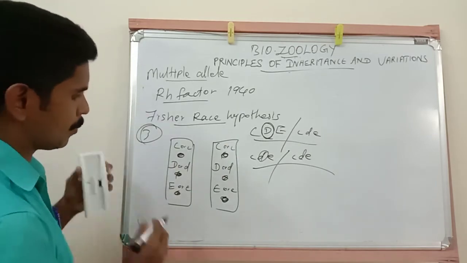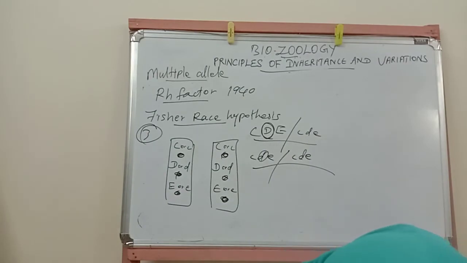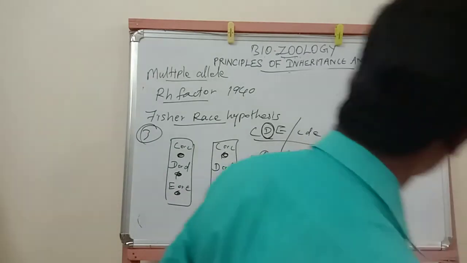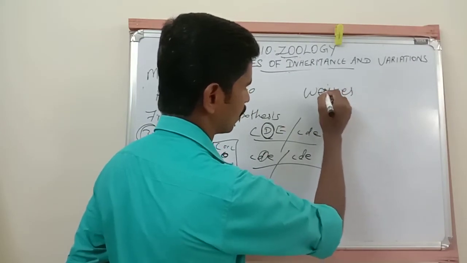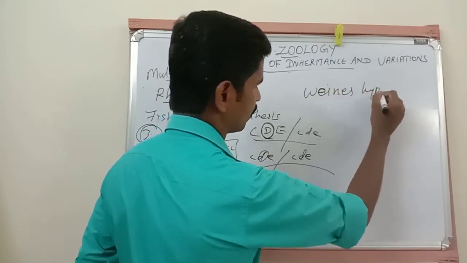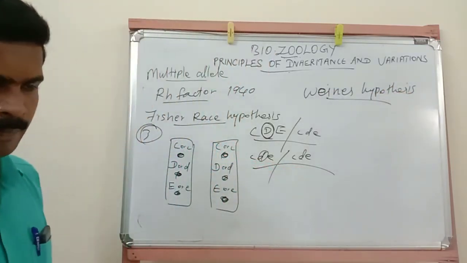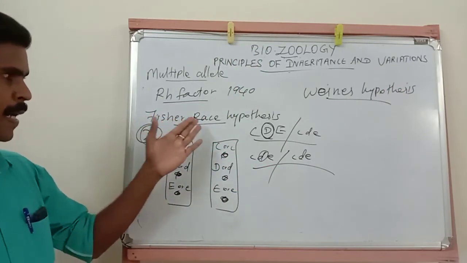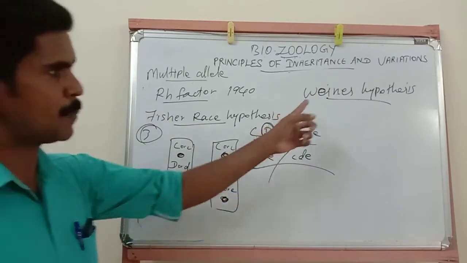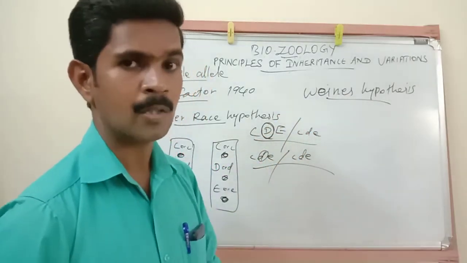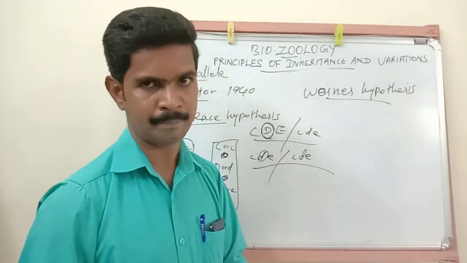Then the next hypothesis is the Weiner hypothesis. Here Fisher and Race said 3 alleles determine the Rh factor, but Weiner says totally 8 alleles determine the Rh factor.